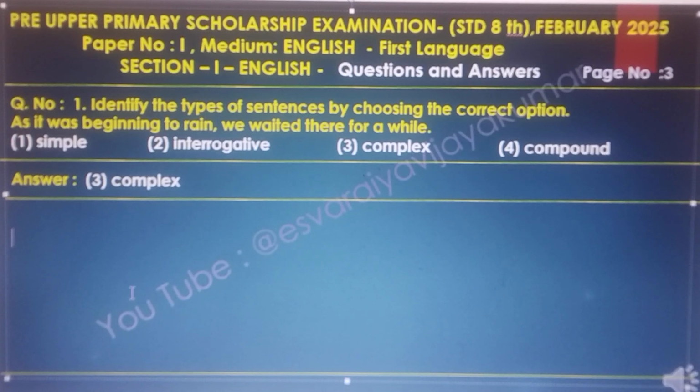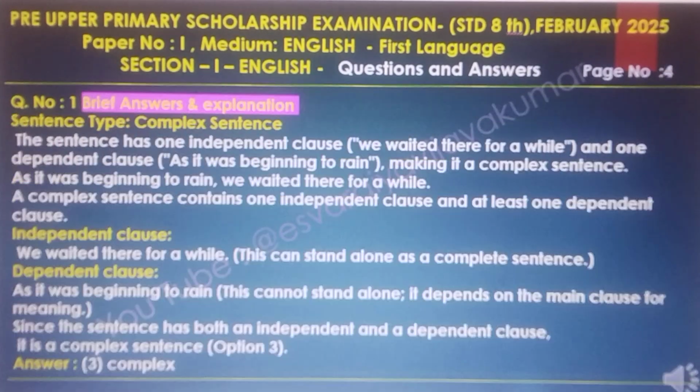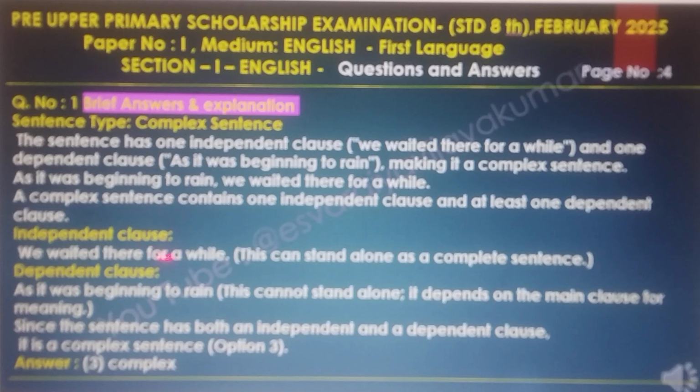The answer is 3, complex. As it was beginning to rain, we waited there for a while. Here is the brief answer and the explanation. The sentence type is a complex sentence. The sentence has one independent clause, we waited there for a while, and one dependent clause, as it was beginning to rain, making it a complex sentence.